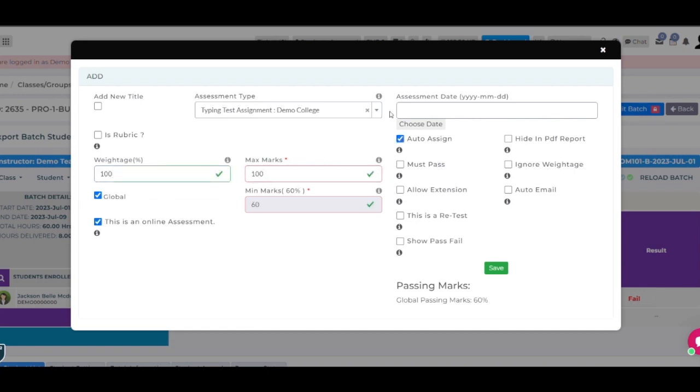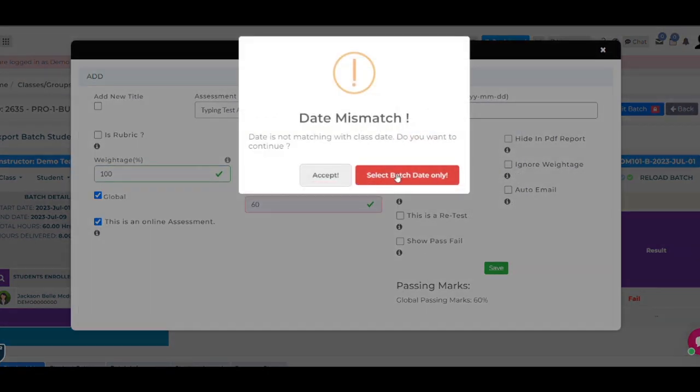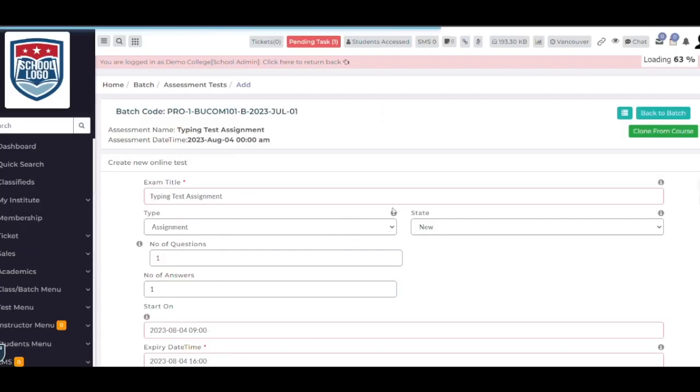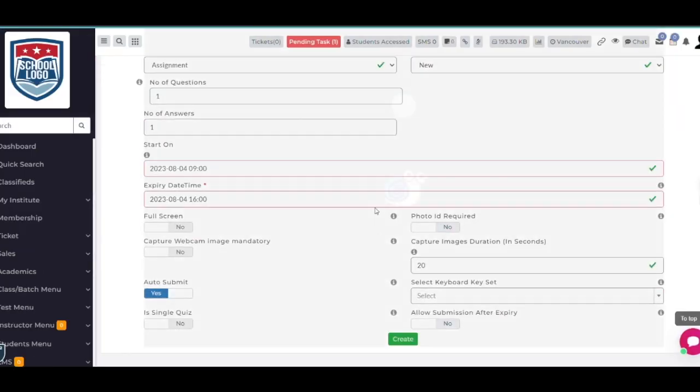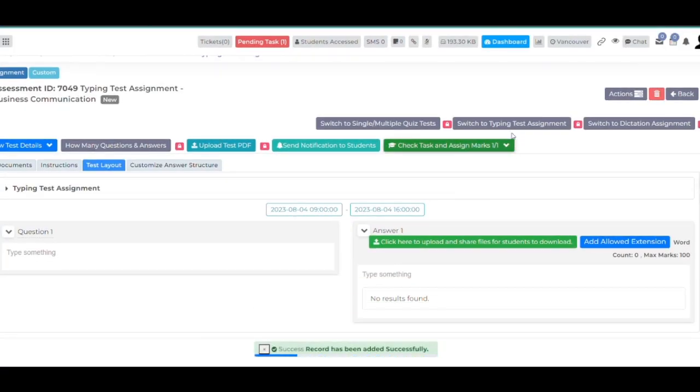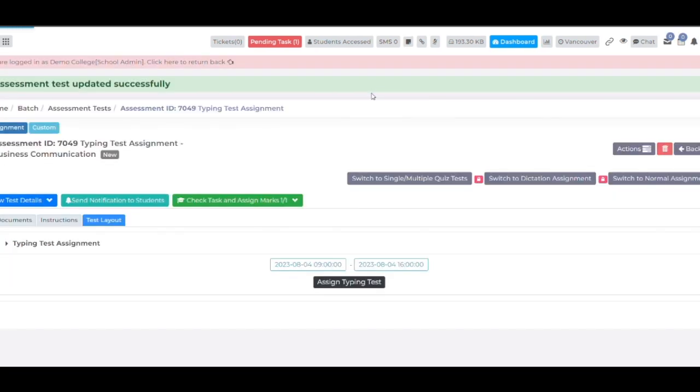Remember to save, always save. It will redirect you to the online test page. Create an online test. Click on the Create button. Attach the typing test to the assignment. This is how your assignment gets converted into a typing test assignment.